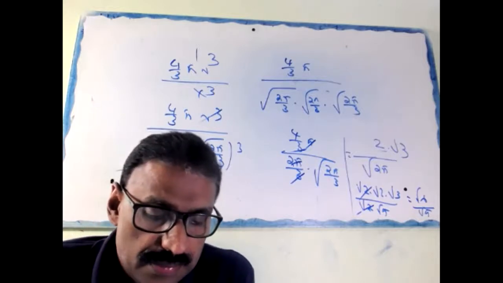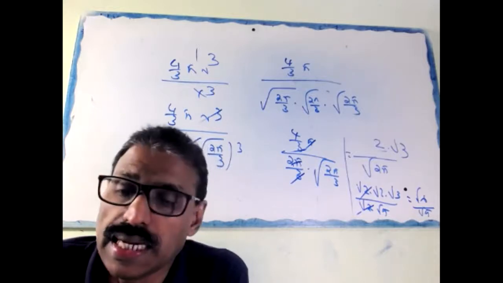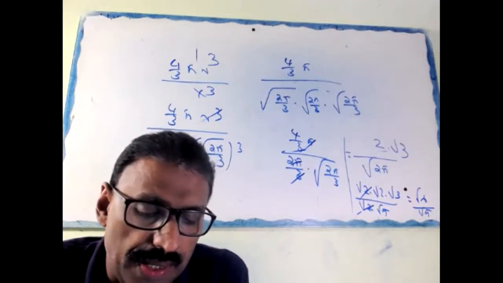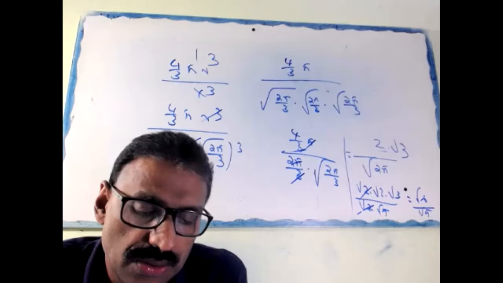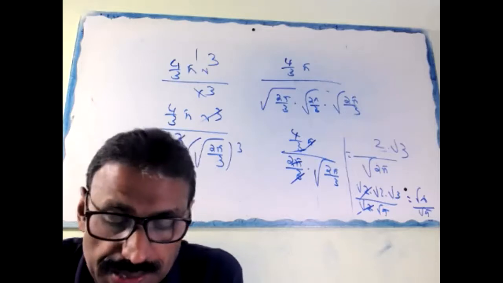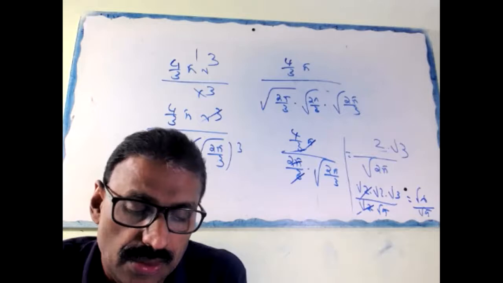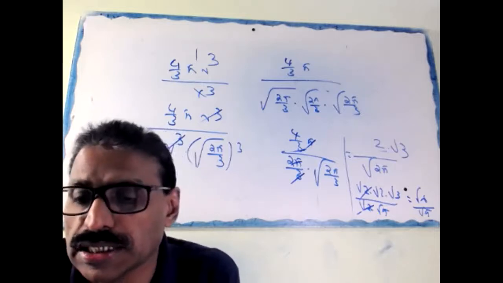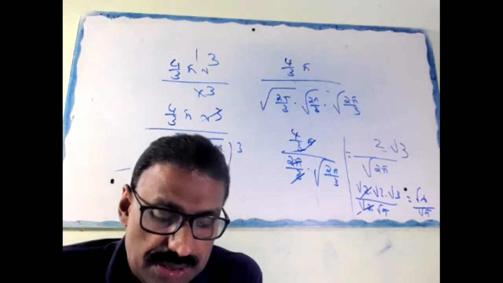Okay, and next one. What is the answer to this one? The radius of a sphere is r centimeter. It is divided into two equal parts. Find the whole surface area of the two parts. Not together, separately. 3 pi r square plus 3 pi r square, or 6 pi r square. Okay, next question.